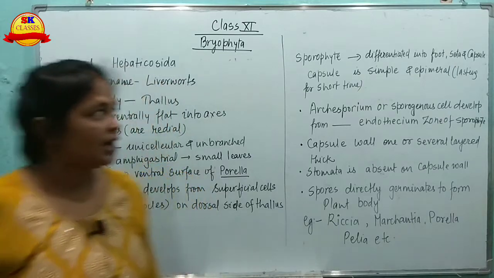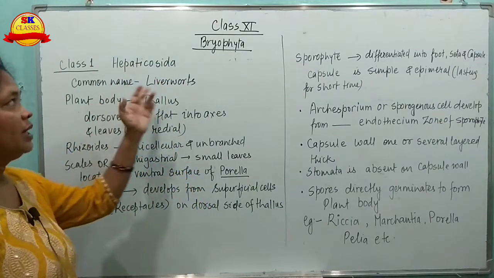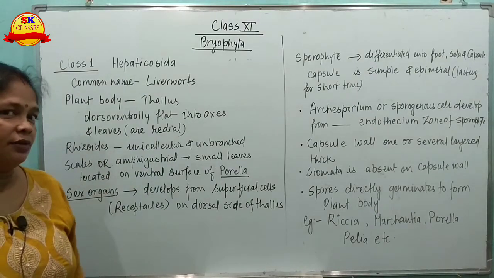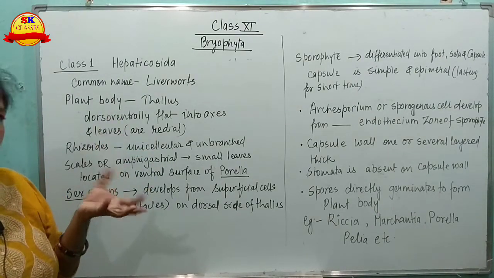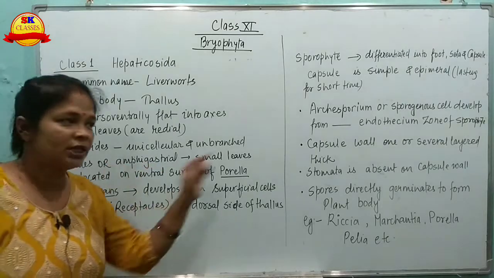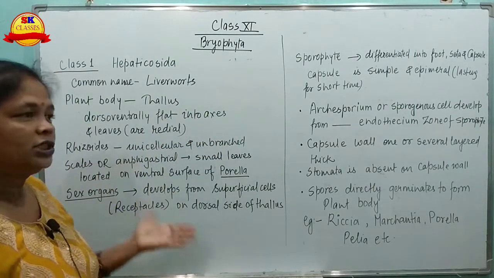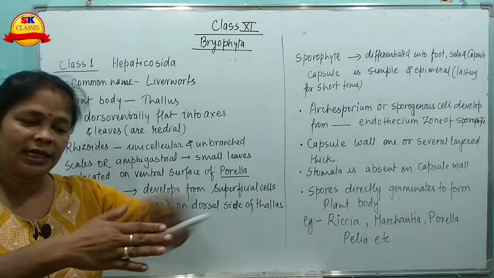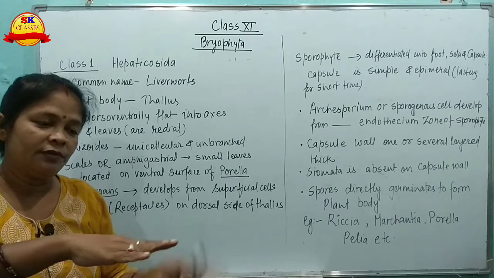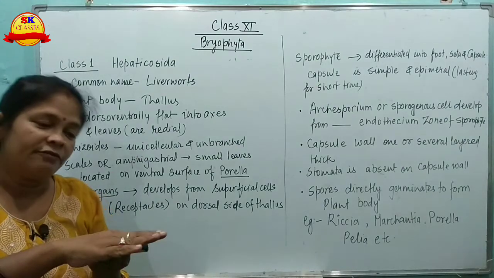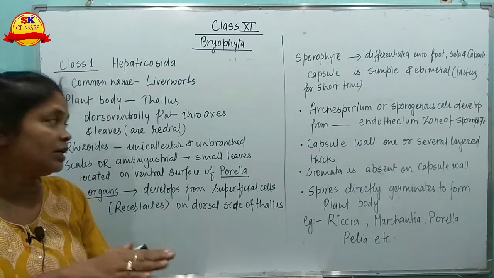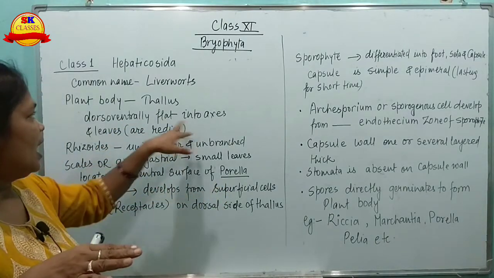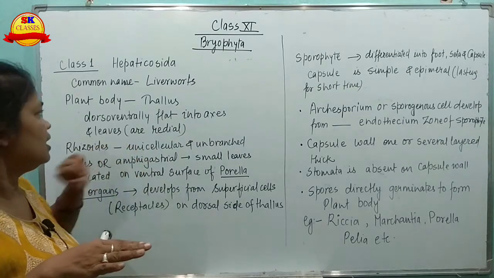Class Hepaticopsida, the common name is liverwort. The plant body of the liverwort is a thallus, meaning it cannot be differentiated into root, stem and leaf. It is dorso-ventrally flat. The upper side is dorsal and the lower is ventral. The side away from the earth surface is dorsal, and the side towards the earth surface is ventral.